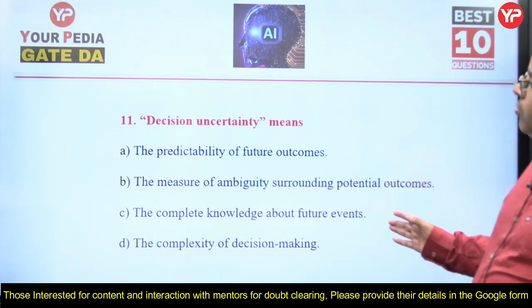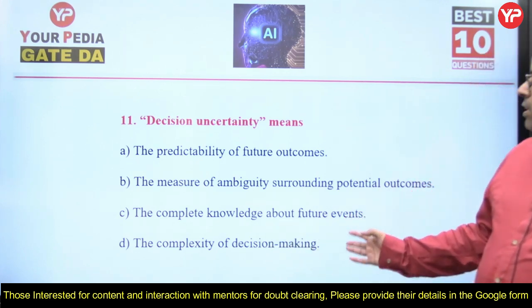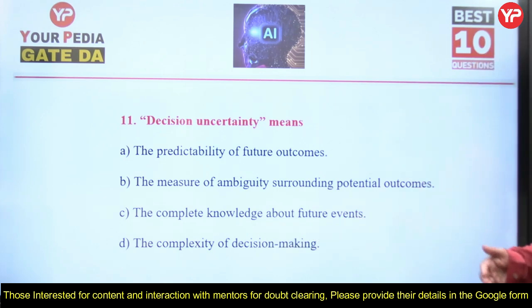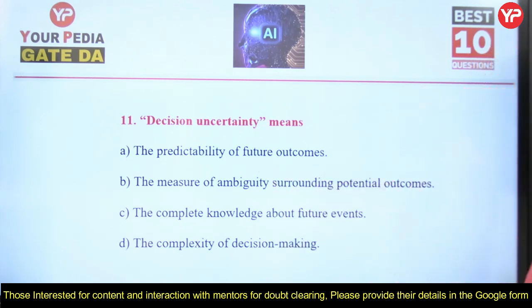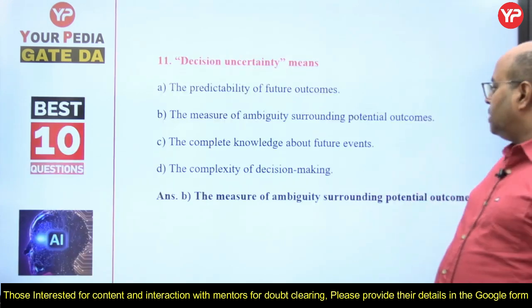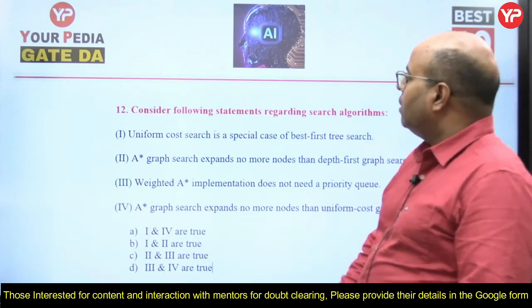Uncertainty is there, so how? We don't have complete knowledge. Some knowledge we will have. The complexity of decision making, no, not much it has to do, something it has to do, but B is the correct answer, the measure of ambiguity surrounding potential outcomes. Let us come to the next question.